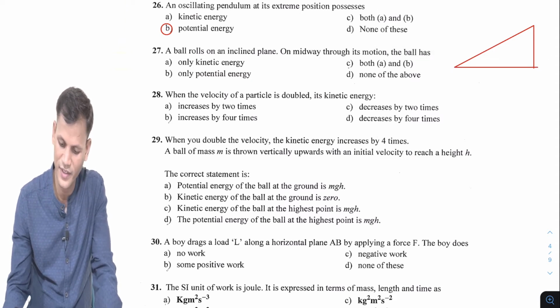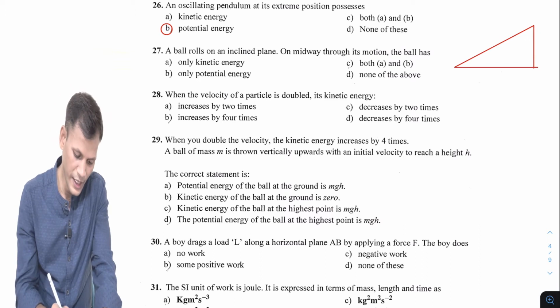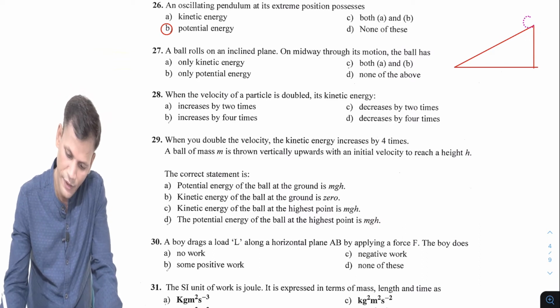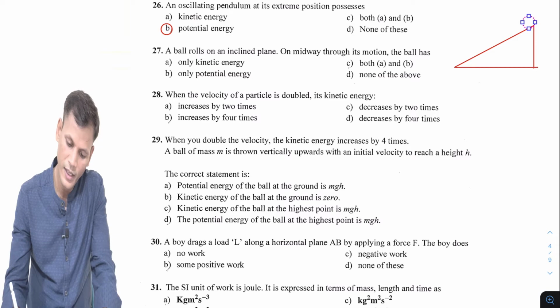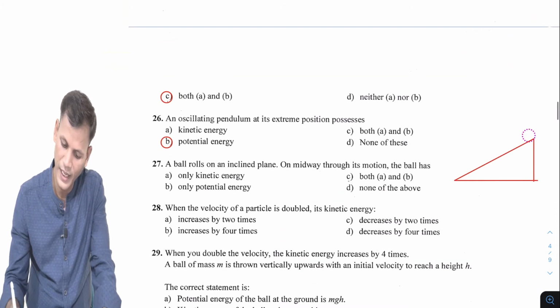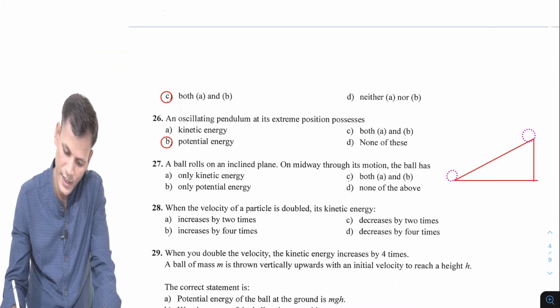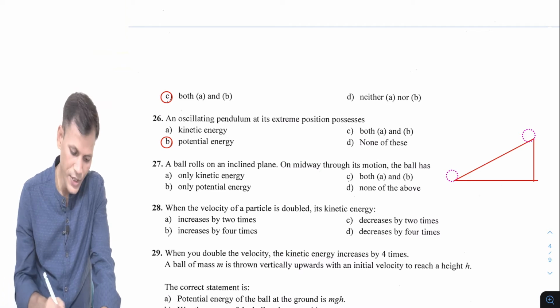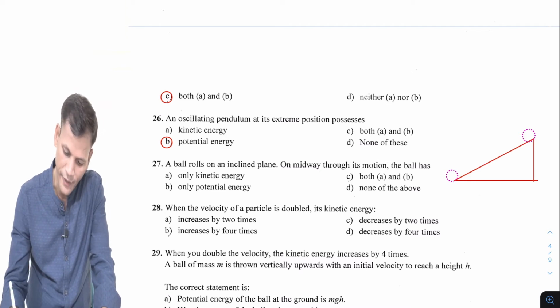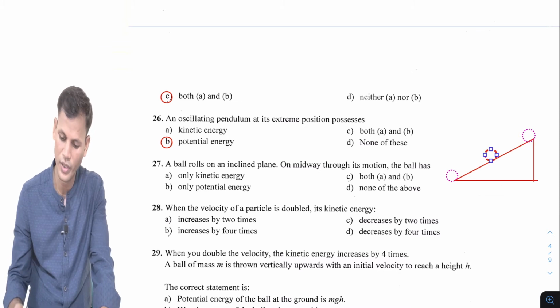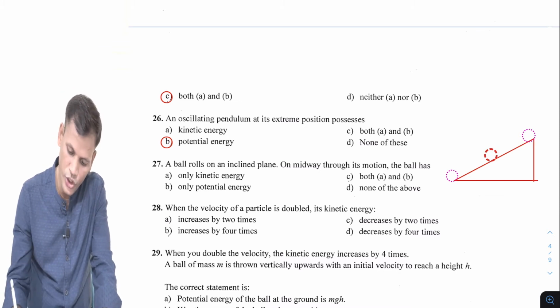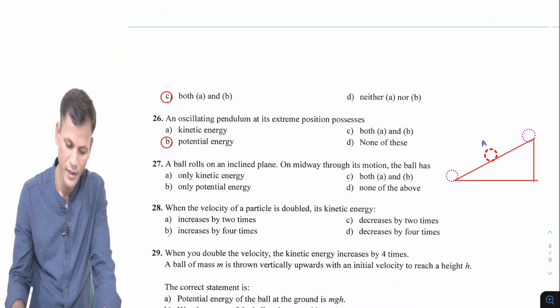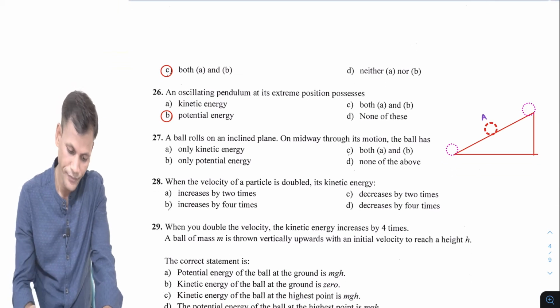If we are releasing it from here, it comes over here, finally it will come over here at the surface, right? But when it is at midway over here, at this position, I will say position A.